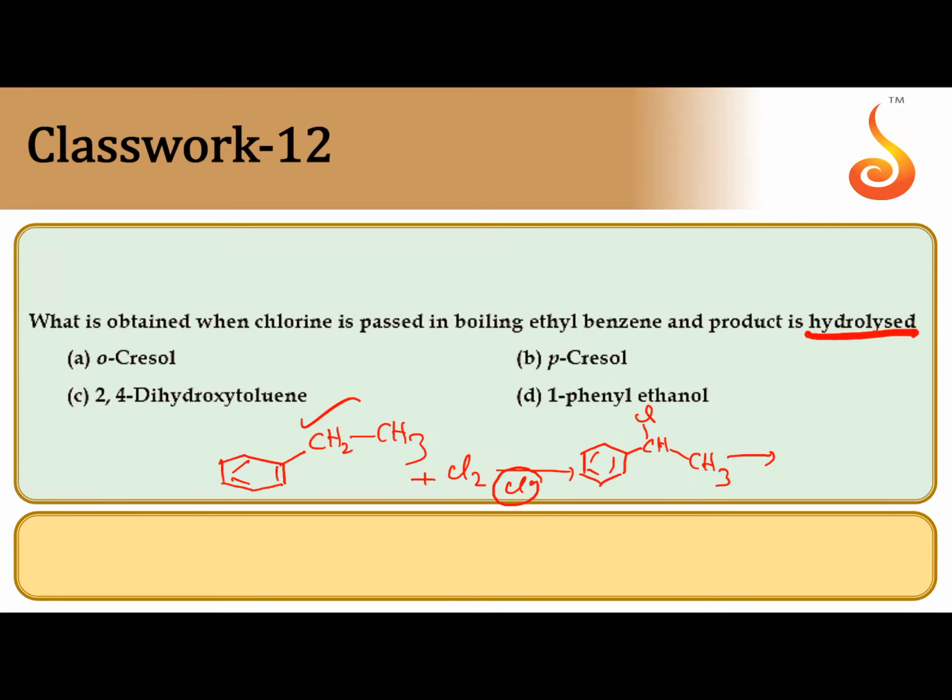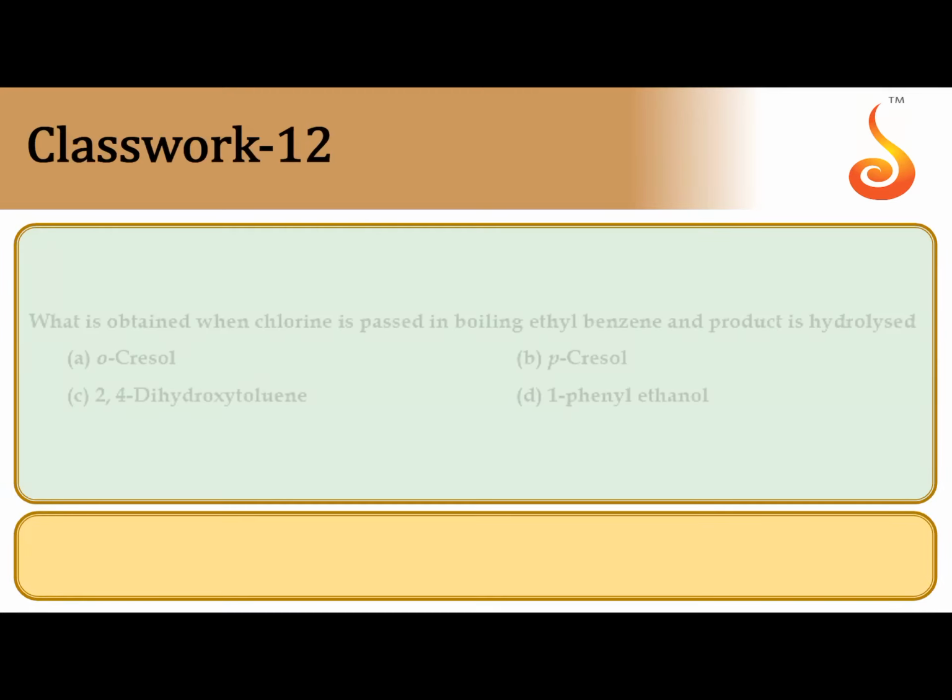When this is subjected to hydrolysis, Cl minus is replaced with OH minus. The product obtained is a benzyl alcohol. So the IUPAC name of this one: at the first carbon, phenyl is a substituent. 1-phenylethane-1-ol. You need not mention 1-ol, that is understood. 1-phenylethanol is the correct answer.